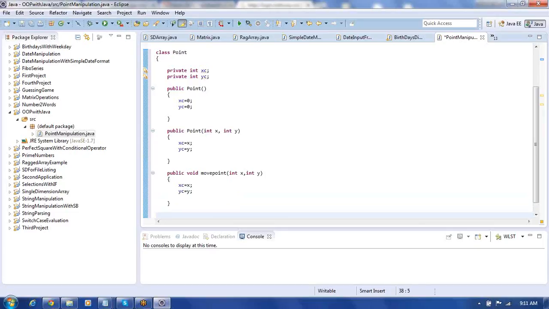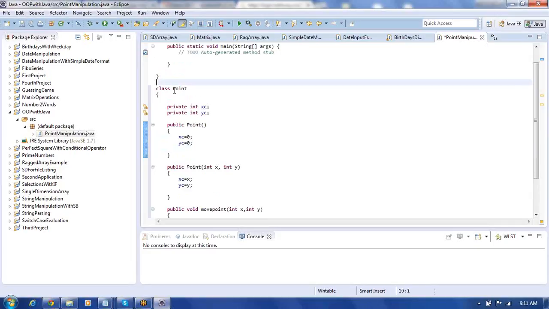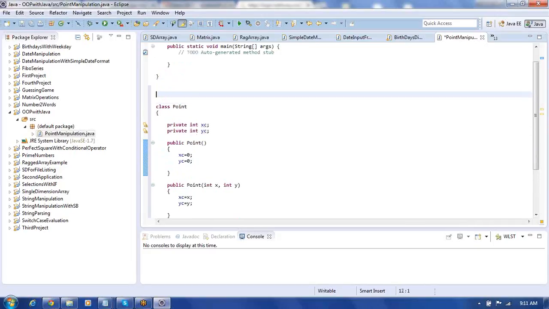This is fine. Now one more method we require. With the help of that we have to identify in which quadrant exactly the point is lying. For that purpose I can use an enum here. Therefore let me define an enum this way. Declare enum Quadrant.